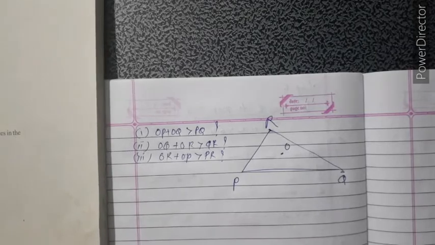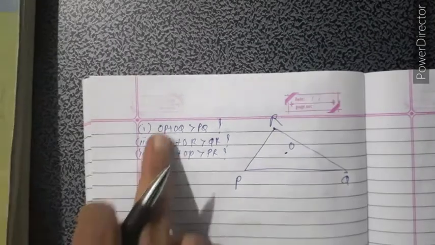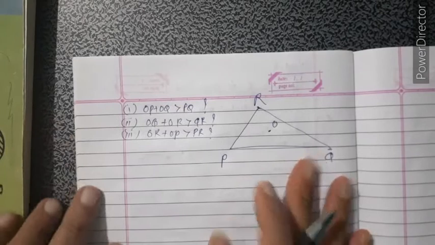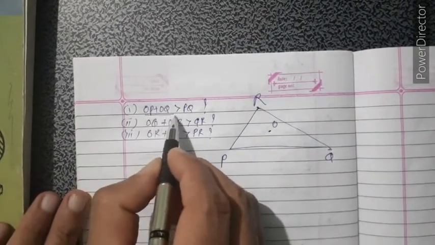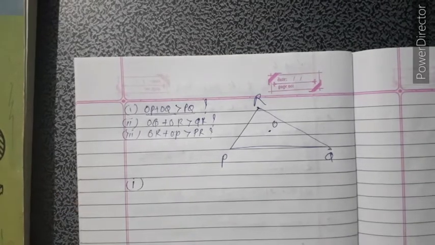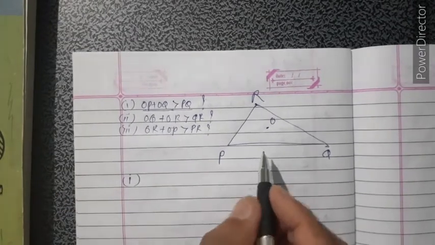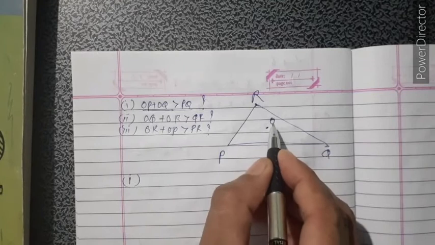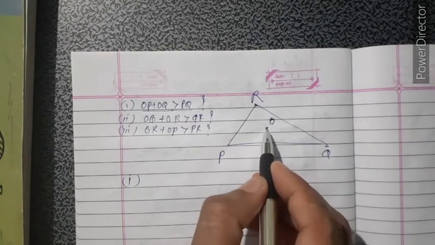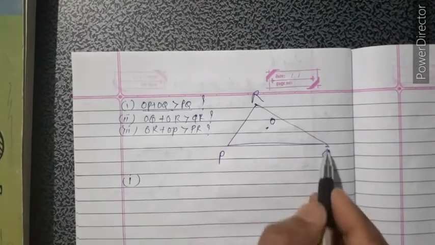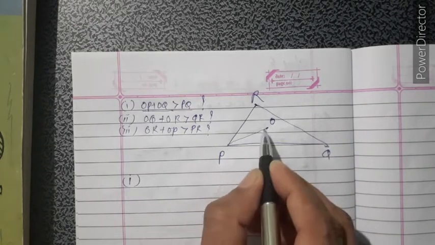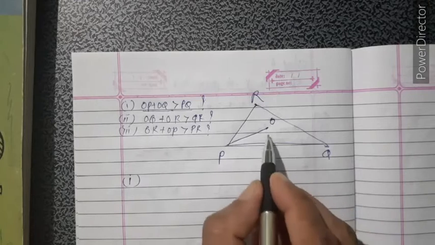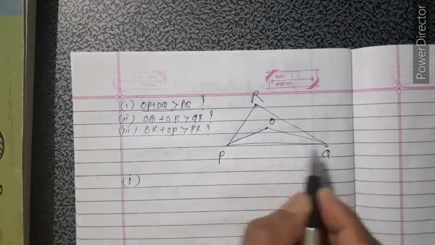So to check the first one, is OP plus OQ greater than PQ. Here what to do, O is in the interior, we join point O with all the vertices. That is OP, OQ, and OR.